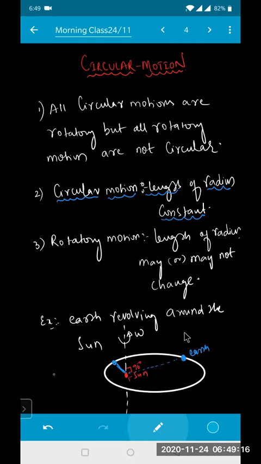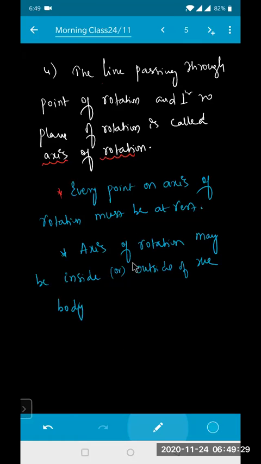Earth is revolving around its own axis and also it is revolving around the sun in its orbit. So that is a given condition. So axis of rotation may be inside or outside the body.